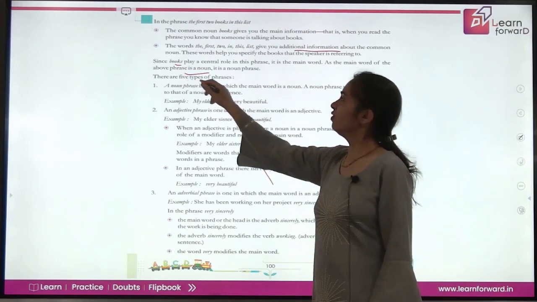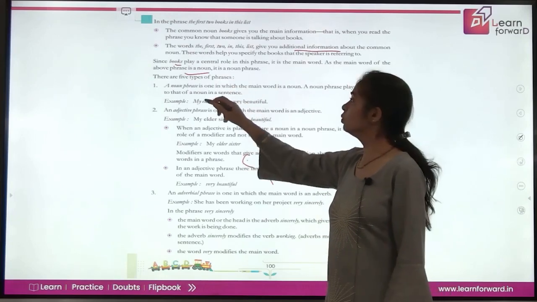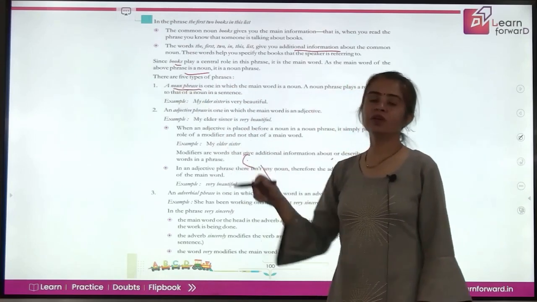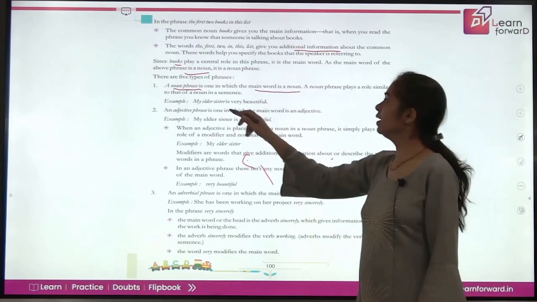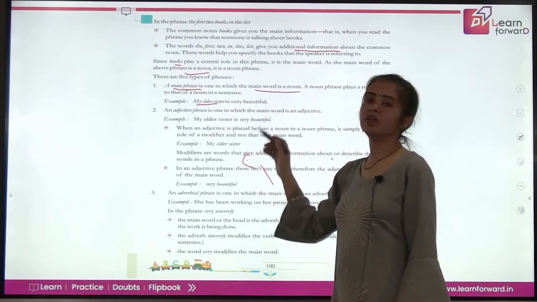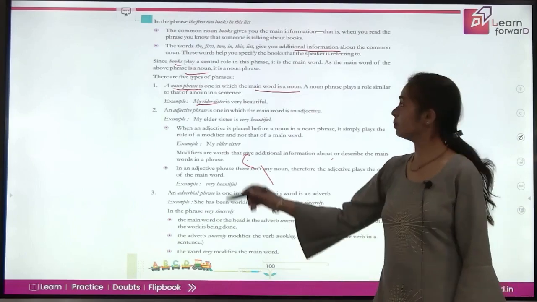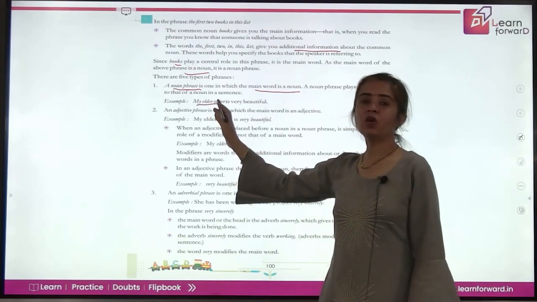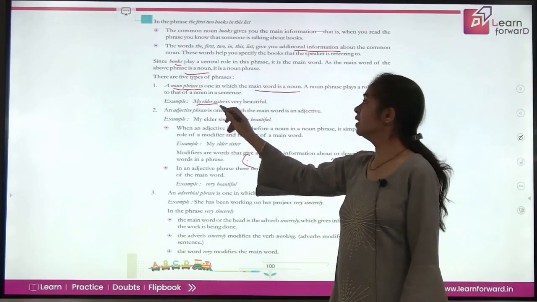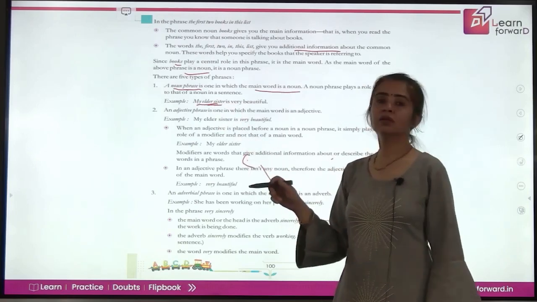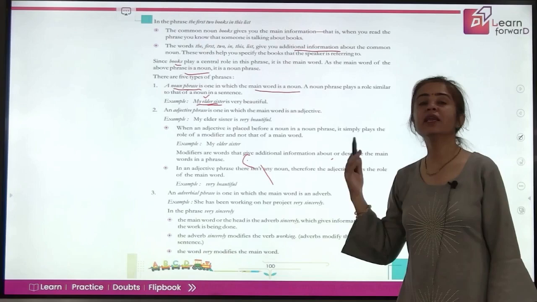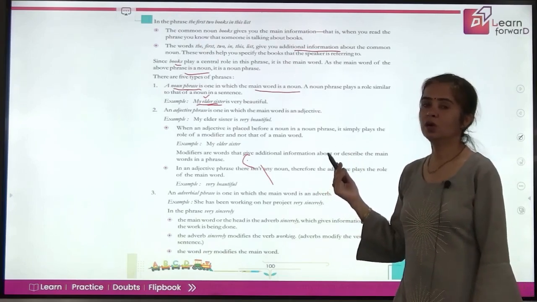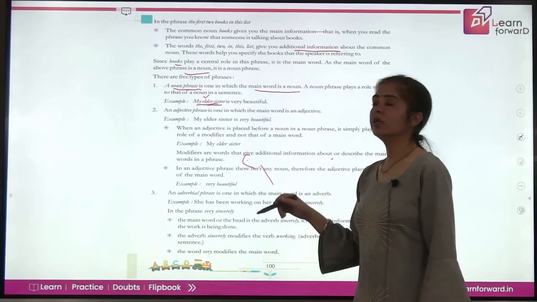Now there are 5 types of phrases depending on this. What are these? The noun phrase that acts as a noun. So here the main word is a noun, like my elder sister is very beautiful. Now what do you see here? My elder sister, we are talking about this in the sentence. This is a noun, right? The adjective that is being used here is just additional information. Okay, so this is your noun phrase.